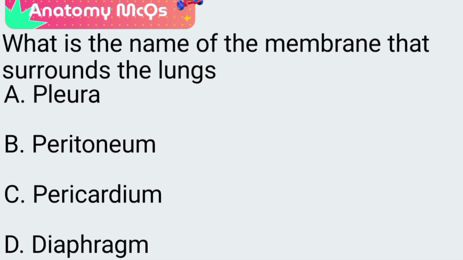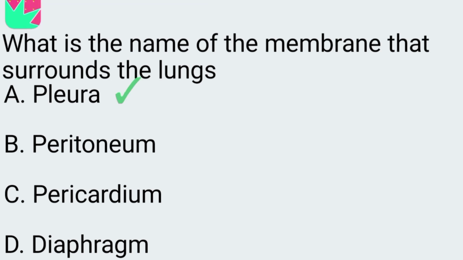Next question. What is the name of the membrane that surrounds the lungs? A. Pleura, B. Peritoneum, C. Pericardium, D. Diaphragm. The correct answer is option A, pleura.